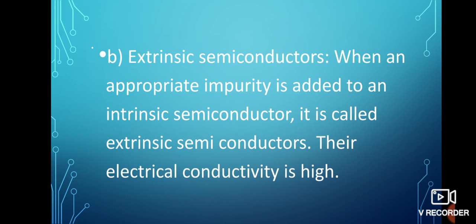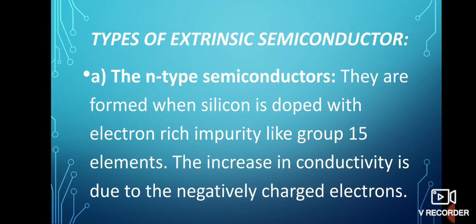Their conductivity is very high. Extrinsic semiconductors are of two types. First one is the N-type semiconductor and second one is P-type semiconductor. Now what is N-type semiconductor?